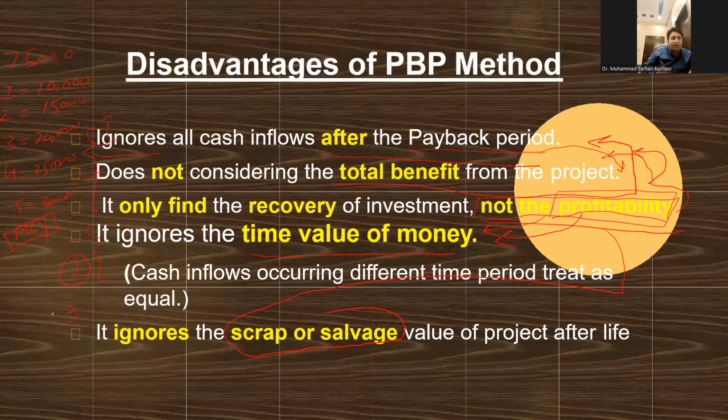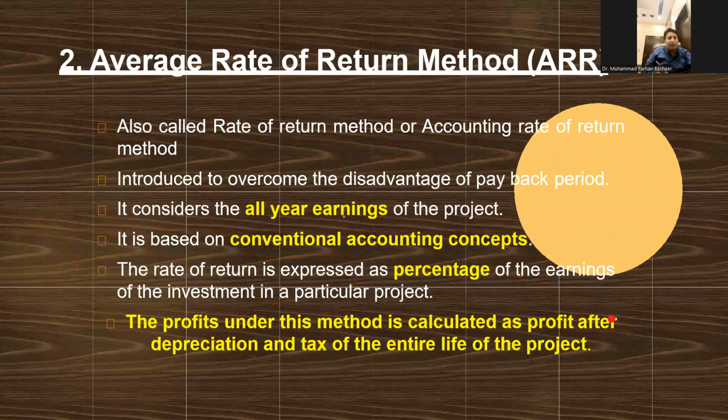And third, it ignores the scrap value. Now, to address the first limitation, which is that it provides no information regarding profitability, we have another method known as the average rate of return method.